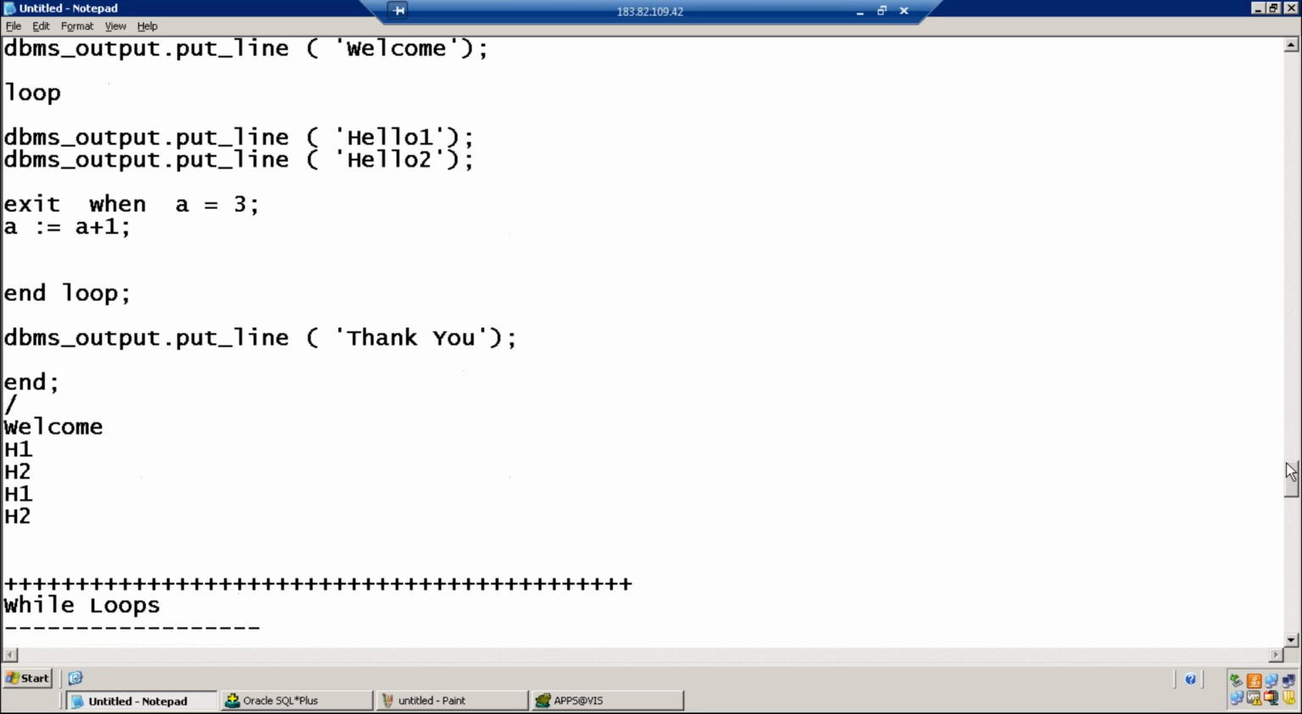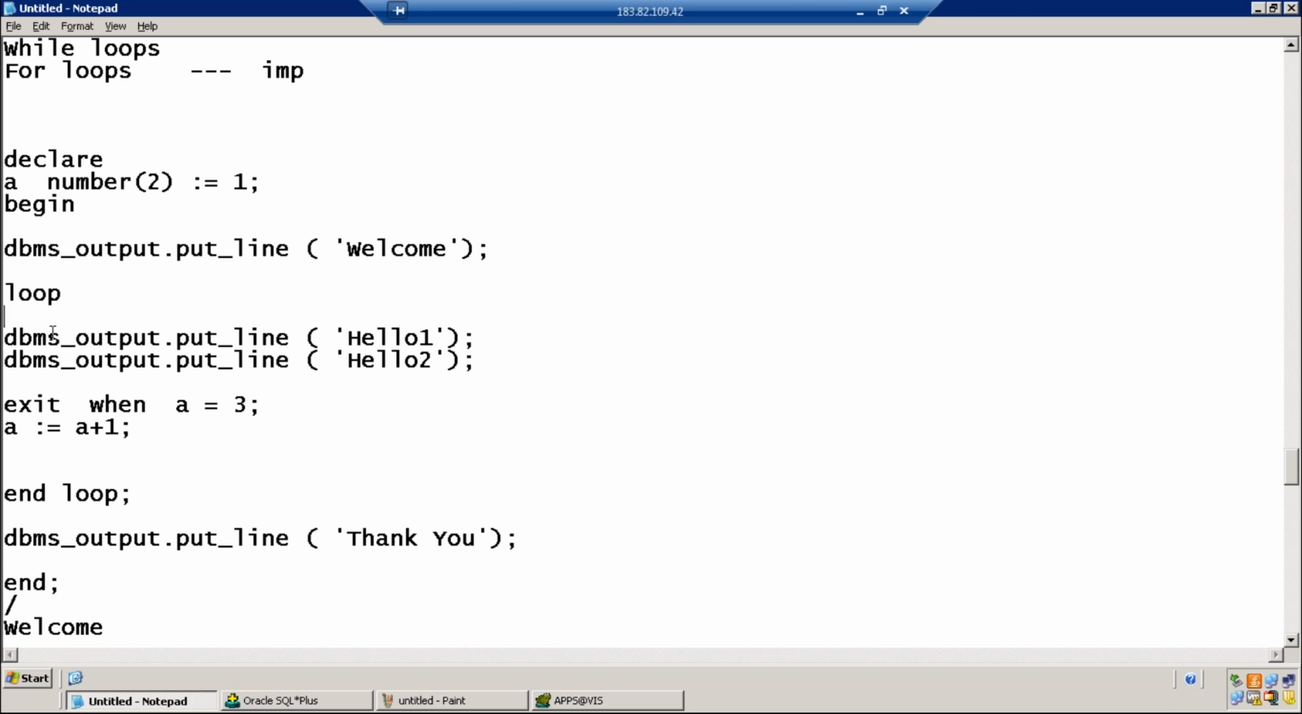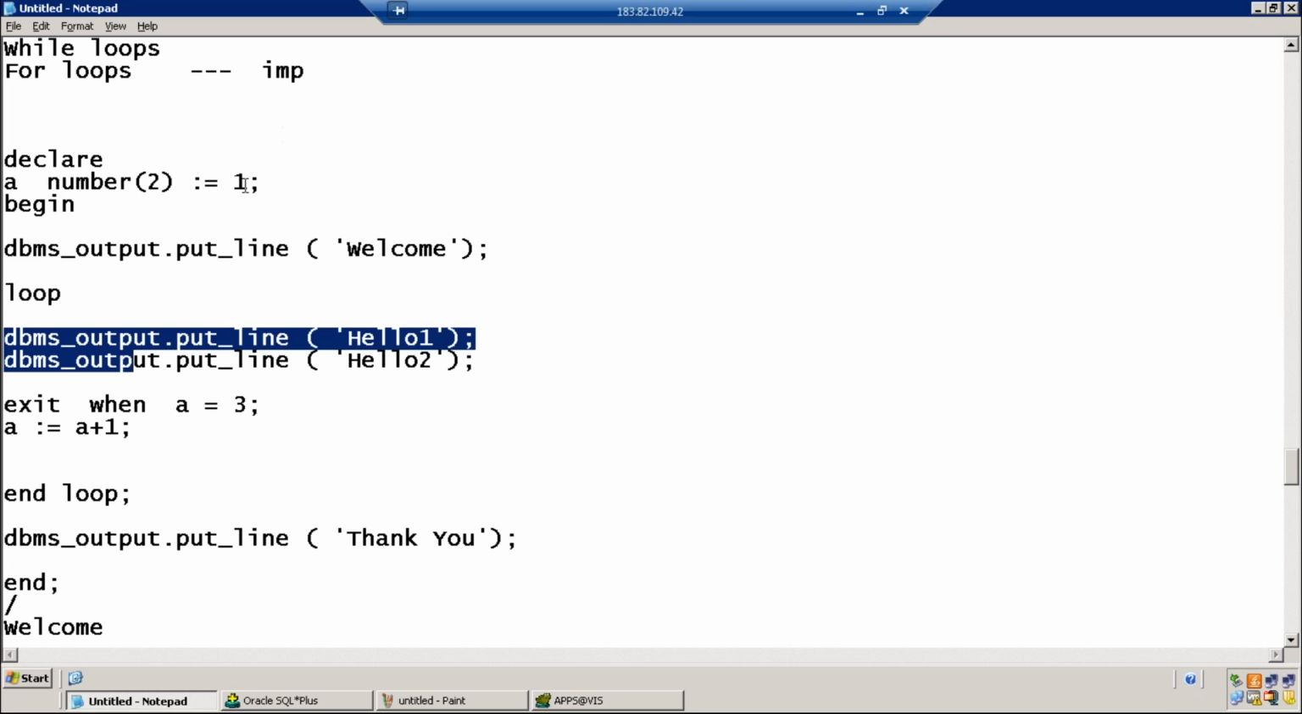Whereas in the previous example, there is no condition here. Control enters the loop directly, no matter whether a is 100 or 5 or whatever it is. Control enters the loop without verification of the condition.